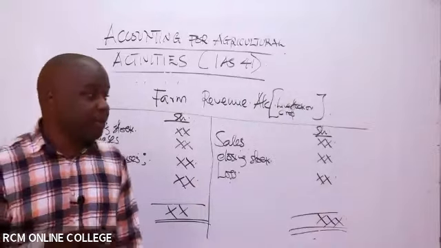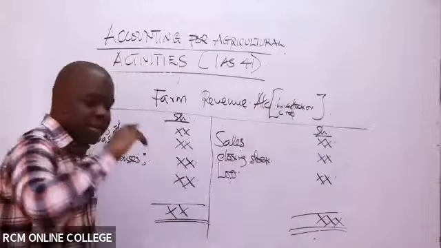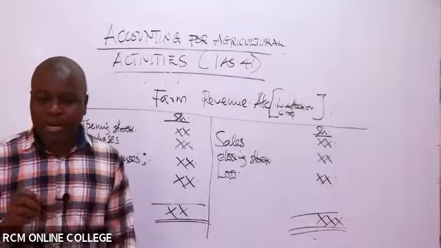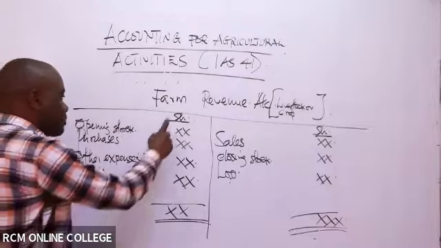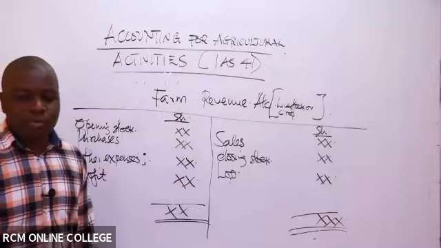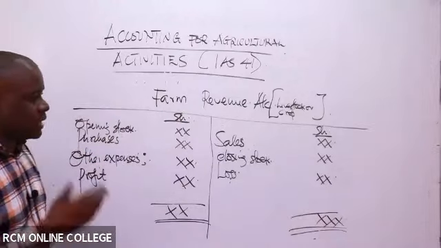He doesn't manage specifically livestock and crops. He's involved in everything. So we can't put that kind of expense under a specific revenue account. So we put it in the general revenue account, if it's not very specific to the farm revenue account.